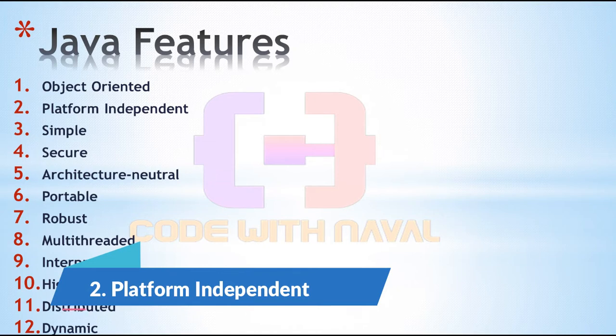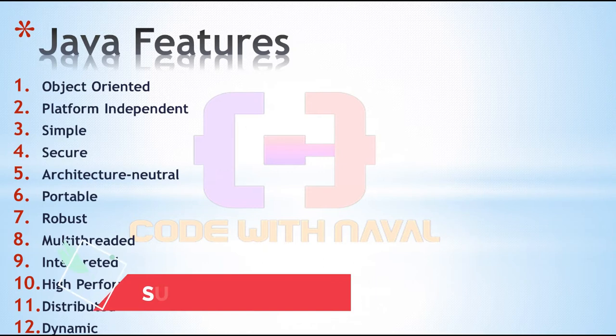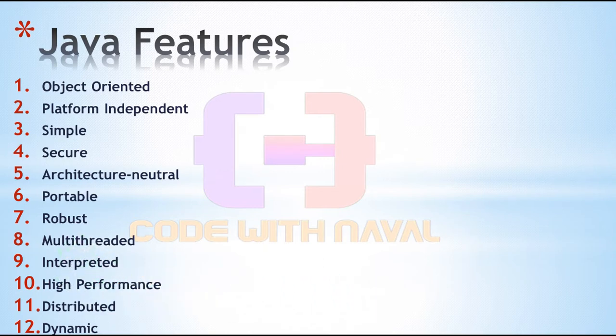Then the second feature is platform independent. Java is platform independent. If you know the C++ language, first we write a C++ code, then we compile and execute that code. But it directly creates an exe file. If you are writing code on Windows, it creates an exe file, and as we know, an exe file does not work on Linux as well as Mac OS. So that's why C and C++ are platform dependent, but Java is platform independent.